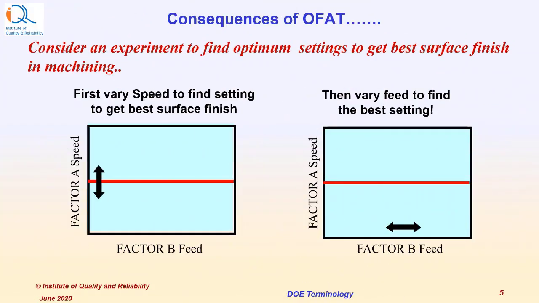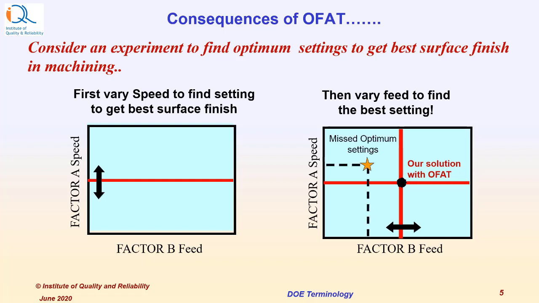So what are the consequences of OFAT? Consider an experiment to find optimum settings to get the best surface finish in machining. First, vary speed to find the setting to get the best surface finish, and then vary feed to find the best setting of the feed. But what is the consequence of this? This is our solution with OFAT, the black dot, but the actual optimum setting may be somewhere else, as shown by the star, and we are going to miss it.